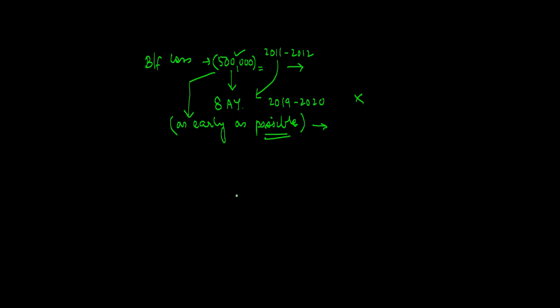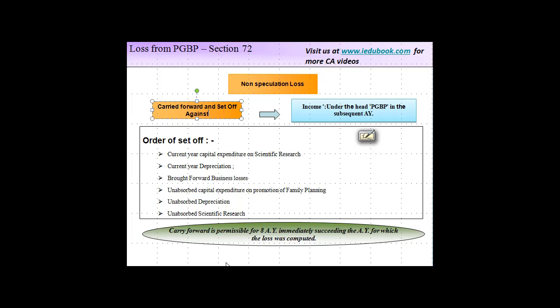To take care of such a situation, the law specifically provides the order of set off of various kinds of losses while computing your income under the head profits and gains of business and profession. Let's say you start with your profit as per profit and loss account.